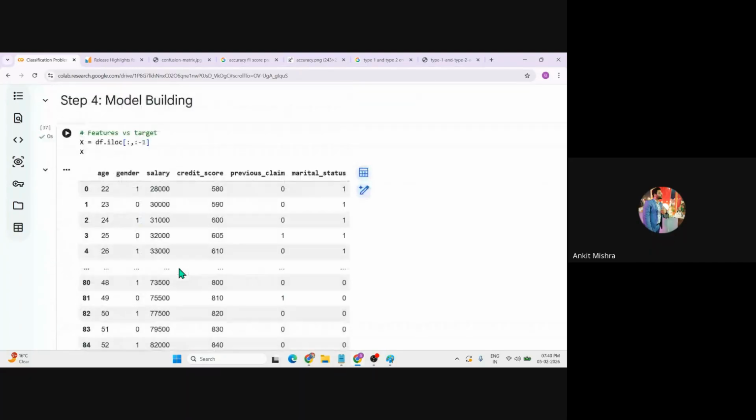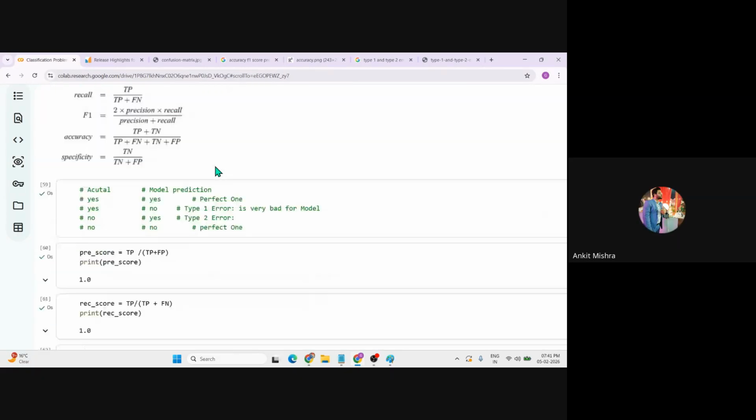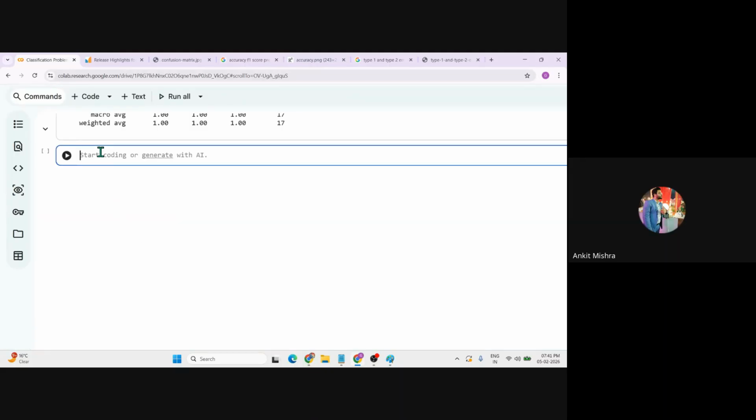Before directly creating this function, let's understand the different inputs that we need to take. We need to take multiple inputs: age value, gender value, salary value, credit score value, previous claim, and the marital status. The gender and marital status should be in 0/1 format. If you want to take it in a textual format, then you have to convert it into a numerical format. So we can simply give a prompt at the input level. If you want to enter male, you can write 1, and if you want to enter female, you can write 0. Instead of copying this, let's take a reference of this X columns, and we'll create an input function based on that.